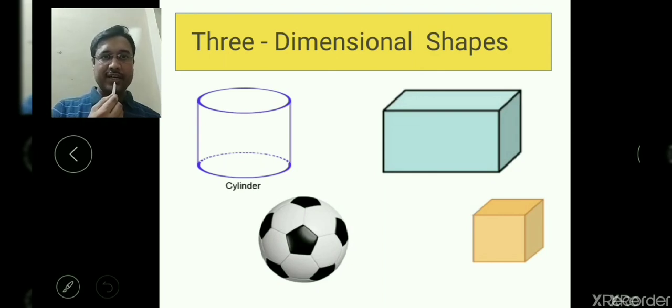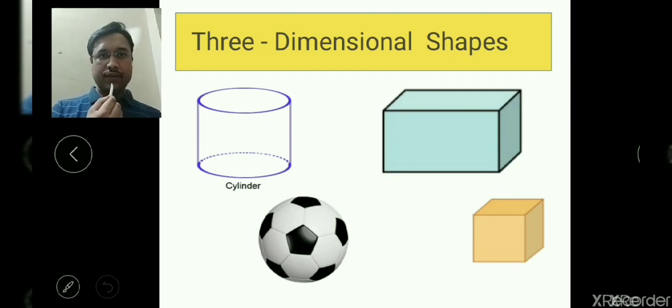And today I am going to explain this topic, three-dimensional shapes. In this chapter we are going to study three-dimensional shapes, and it is the second video for this week. Now you can see the various three-dimensional shapes in our real life. They have height also, or we can say depth also.